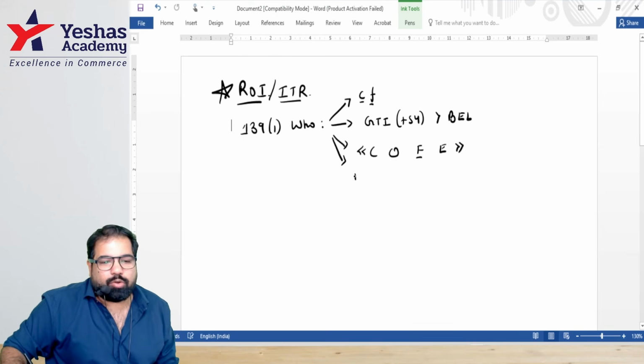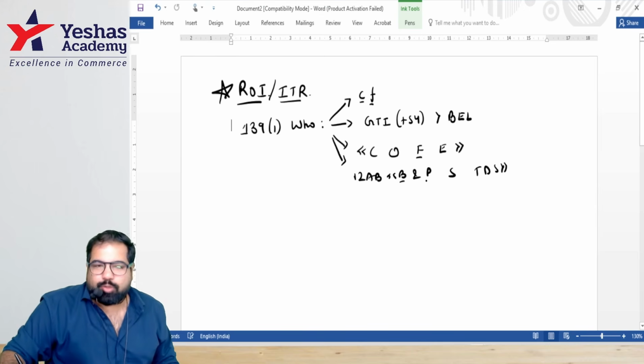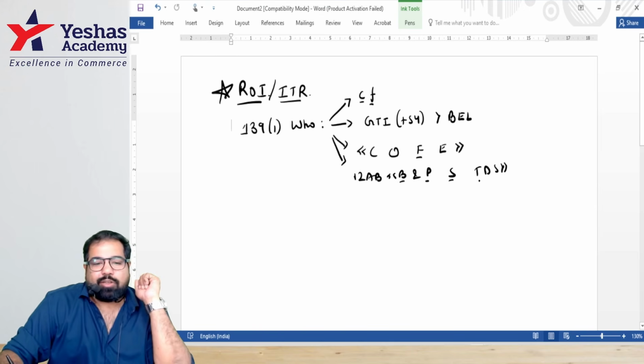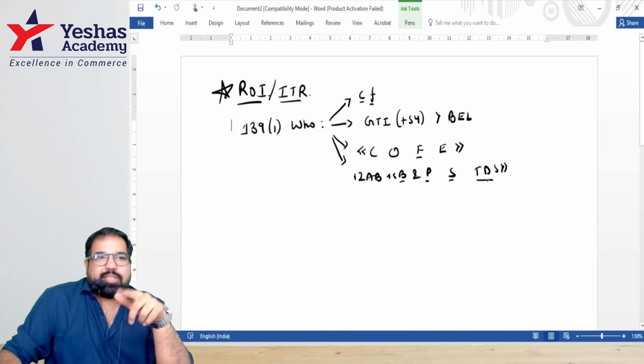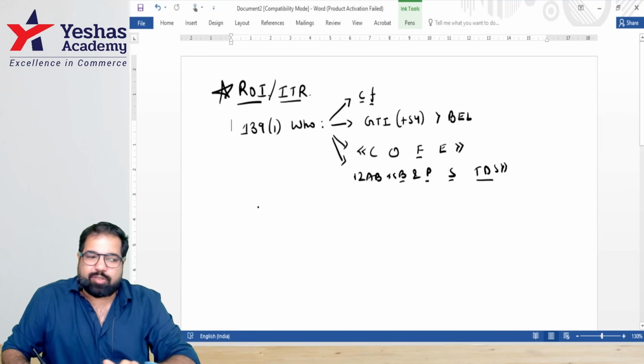And last, guys, there's a rule called Rule 12AB where they said that business and profession, savings, TDS: if your business turnover is more than 60, profession turnover more than, if in your savings account you have more than 50 lakh of deposit during the year, or TDS of more than 25, senior citizen more than 50, then please file a return. If you cross any Lakshman Rekha, otherwise you're safe.